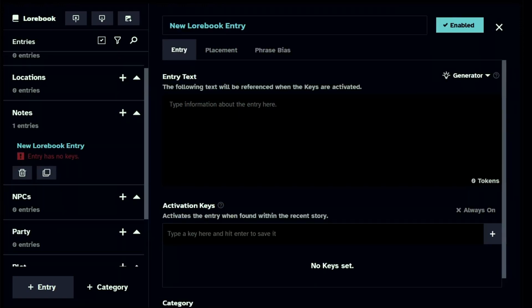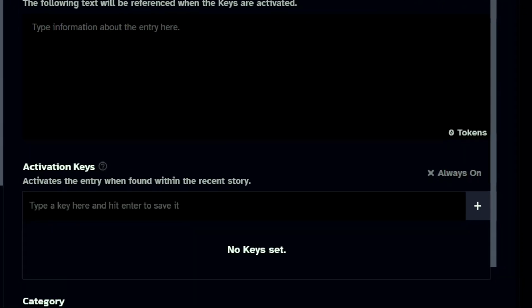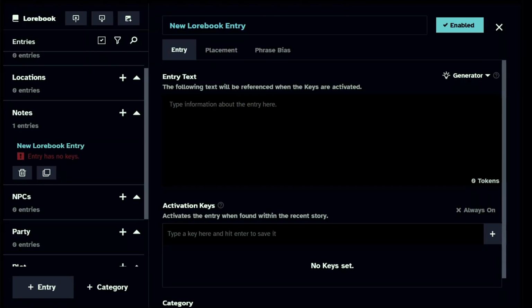When you create a new lorebook entry, let's say for notes, unless you put in an activation key, the entry will not influence the AI's generation output at all. So, if you just want to have an entry to keep notes, simply make one. And you'll be able to keep all of your notes in one place. Because there's no activation key, it will never actually show up in the output of the generation.